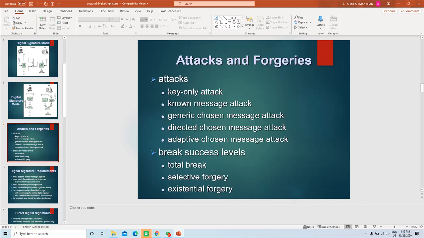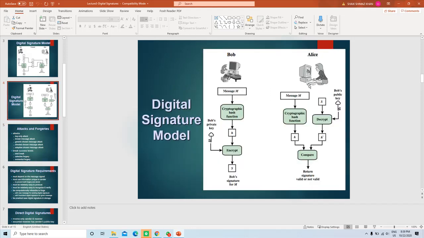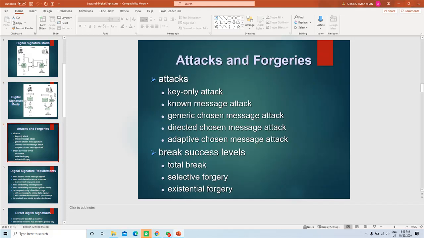So in the key only attack, the attacker knows the public key. Very simple. He knows the public key, same as Alice. So the maximum the attacker can do is whatever Alice is doing. He can intercept the message and the signature while the message is transmitted, decrypt the signature, hash the message, and check whether the signature is valid or not.